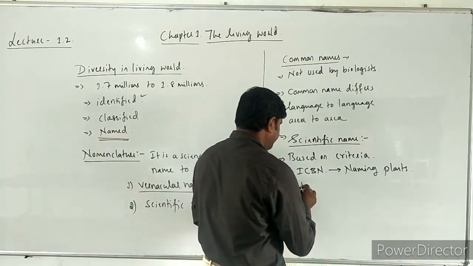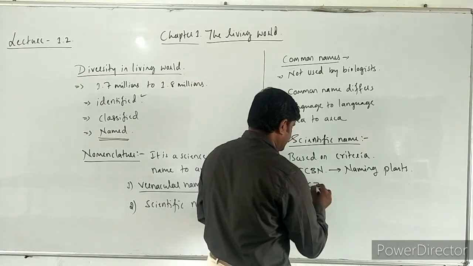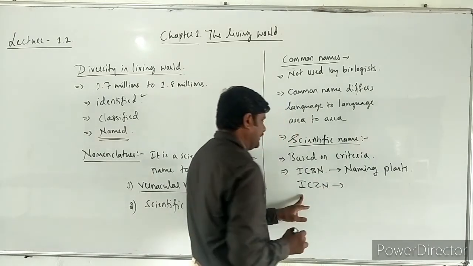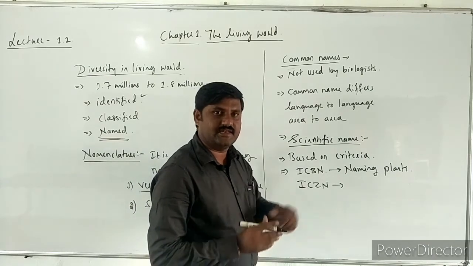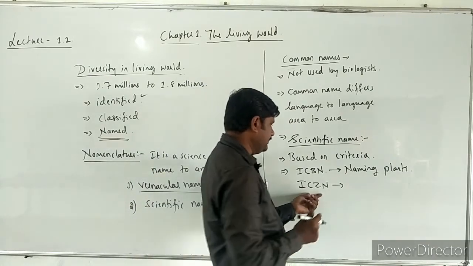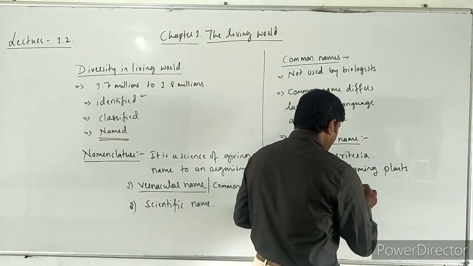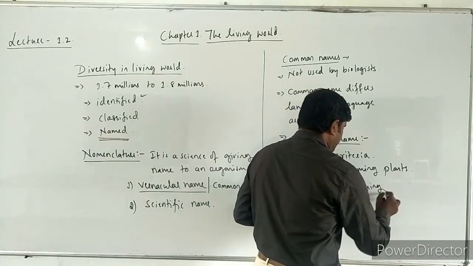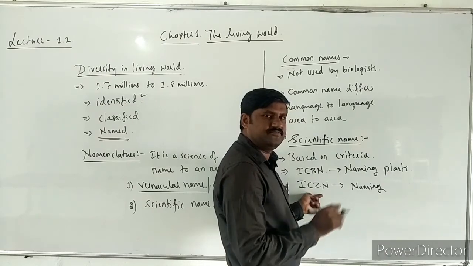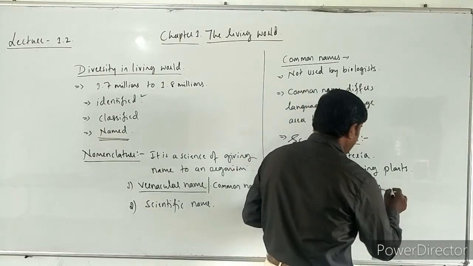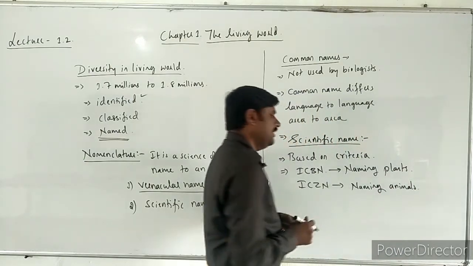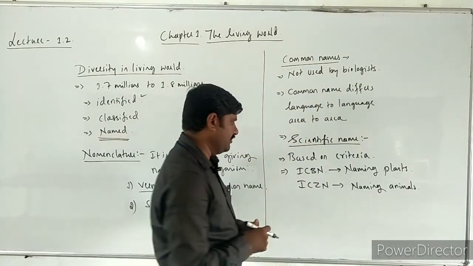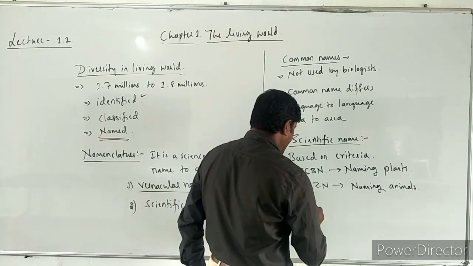In the same way, ICZN, that is the International Code for Zoological Nomenclature, gives names for animals, naming animals.